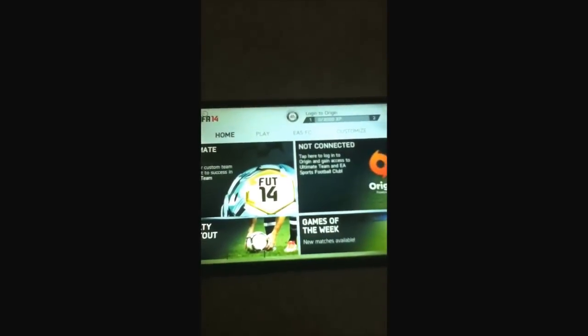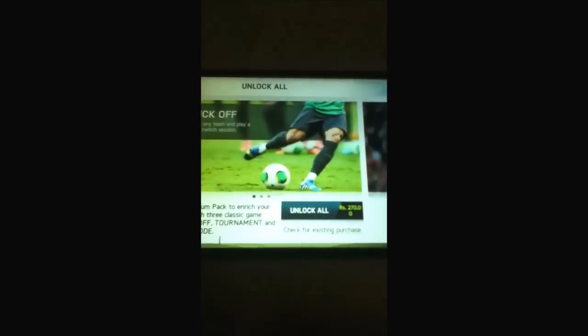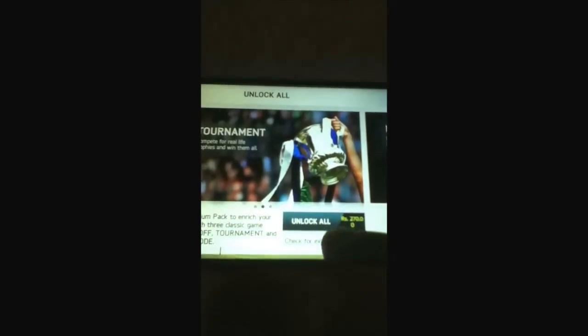So you press on kickoff, which has a lock there, and unlock all, which is about $6-7, but we just have to press on check for existing purchase, and yes, the purchase has been successful. So now we've got all the modes, all for free. So I'll just show you the tournament mode.